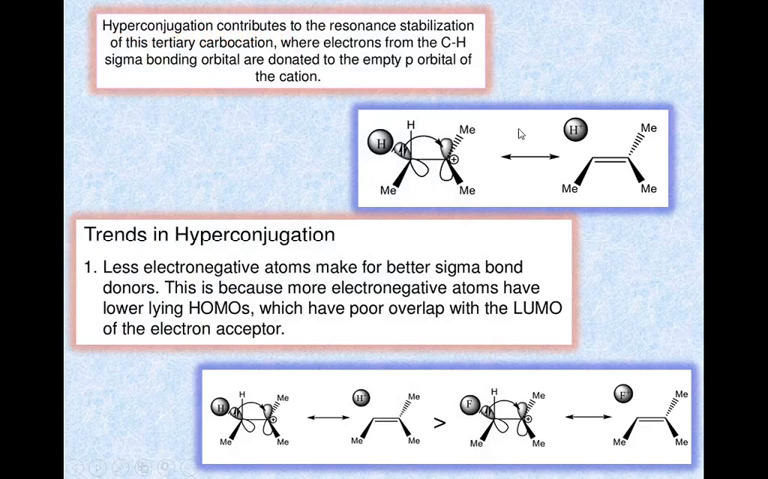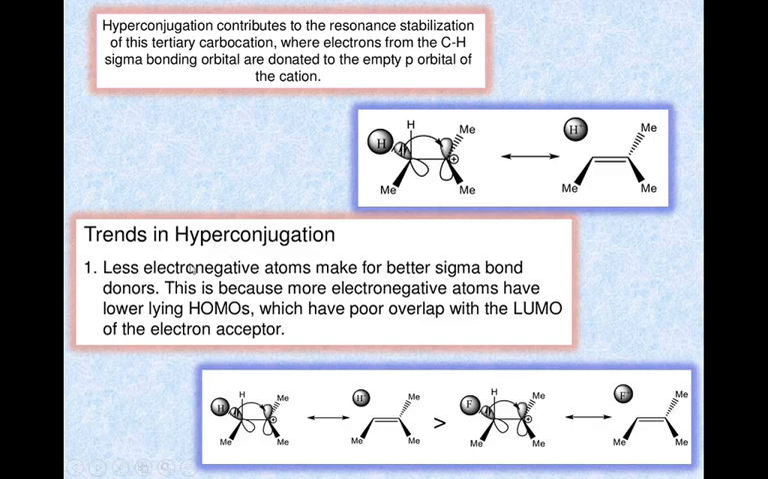Here you can see the carbocation which is attached to 2 methyl groups, and this sp2 hybridized carbon atom is the carbocation, and the adjacent carbon atom is sp3 hybridized. Therefore these 2 hydrogens can delocalize with this empty p orbital and stabilize this carbocation via the hyperconjugation effect.